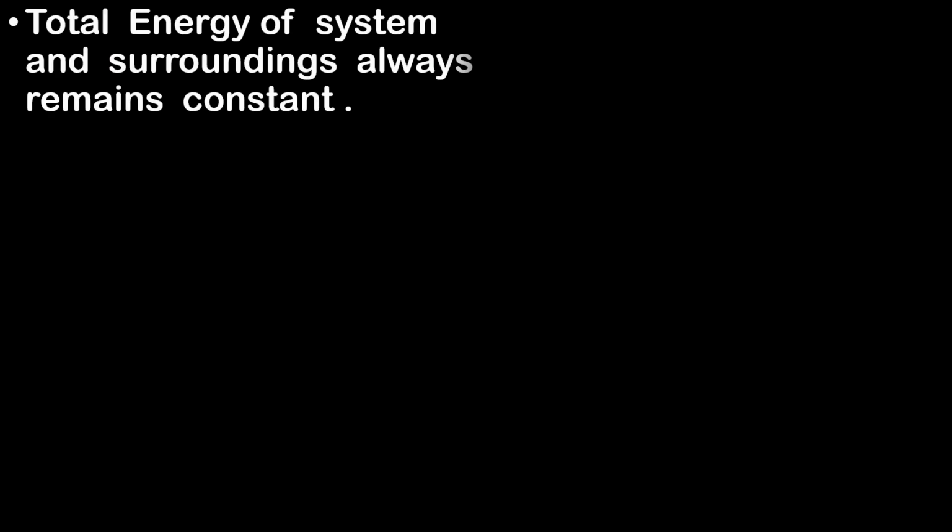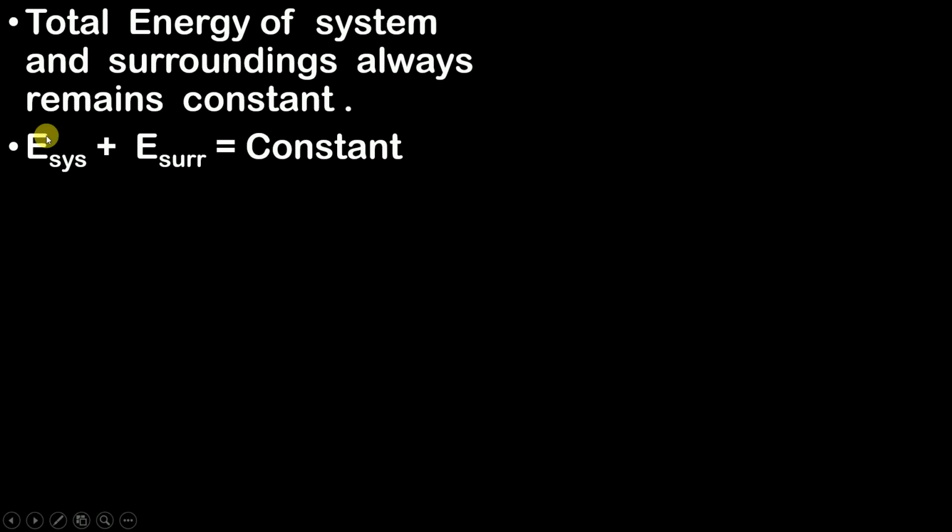Okay, now after understanding the equation very well, let us move on to understanding the theory or the statement of the first law. The first law statement tells us that the total energy of the system and surrounding always remains constant. How is this possible? Let us understand with the help of an example. I have just simplified it more for you all: if you add the energy of the system plus the energy of the surrounding, this value that you will get will always be the same one. It is always going to remain constant.